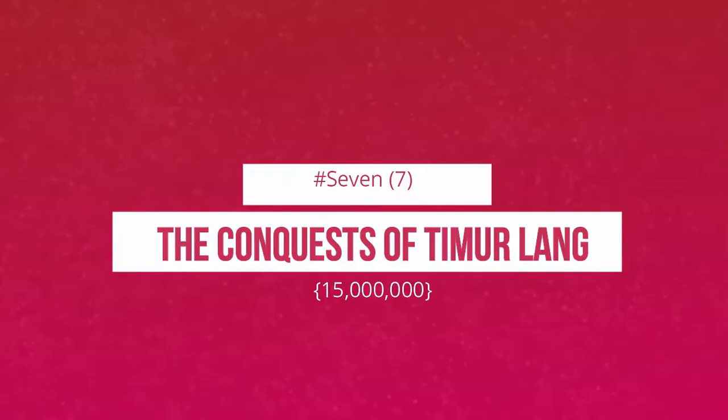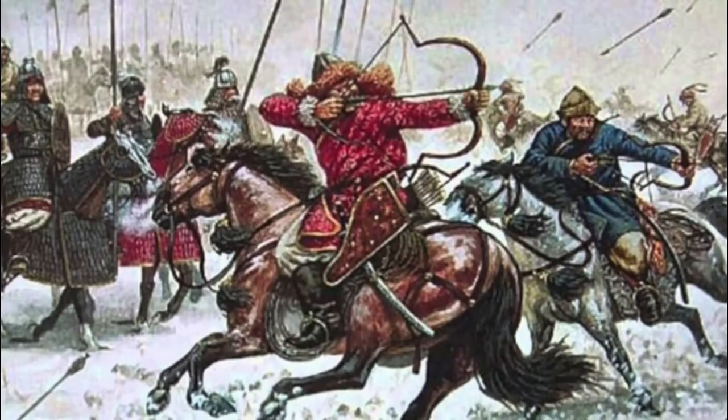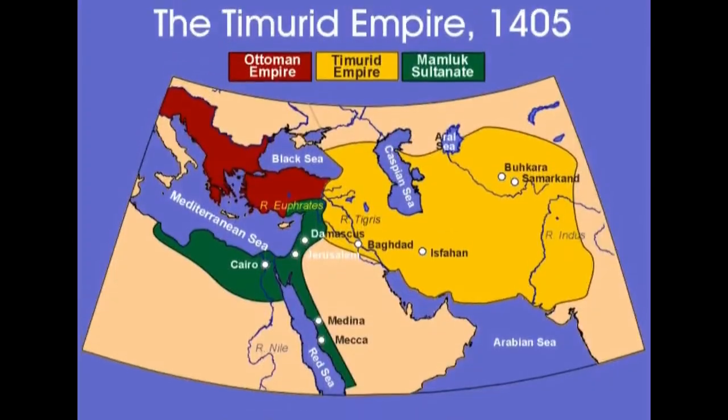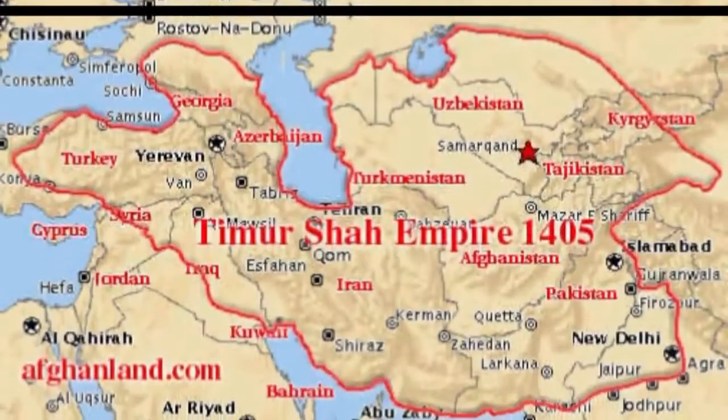The Conquest of Timur Lenk. Timur Lenk is a nickname for Timur, which stands for Timur the Lame. Timur Lenk's ambition was to rebuild the empire of Genghis Khan, who had died a century earlier. Timur conquered large parts of Central Asia, primarily Transoxiana and Khorasan. From 1363 onwards, with various alliances, he took Samarkand in 1366 and Balkh in 1369, and was recognized as a ruler over them in 1370.